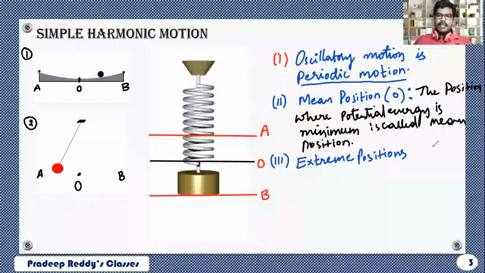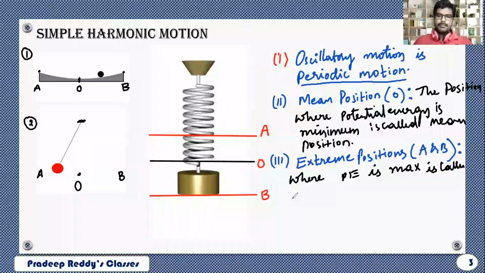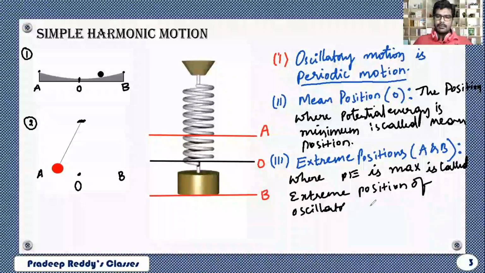Here, A and B are called extreme positions. The extreme position is that position where potential energy is maximum, of oscillatory motion. That is point number 3.